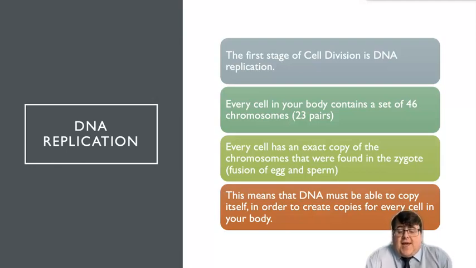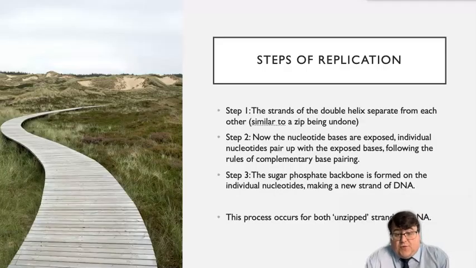That means in order for that to happen, DNA must be able to copy itself to create copies so that there's a copy in every cell in your body. Now the steps that we do that: the first step, the double helix of DNA separates from each other, so think of like a zip being undone, and we'll go through this in class with the model.